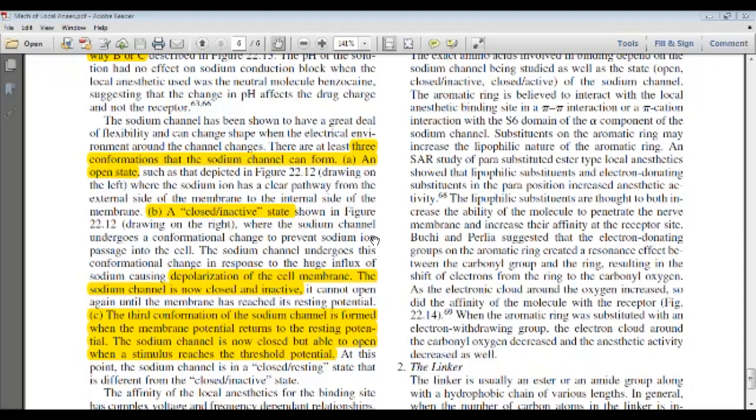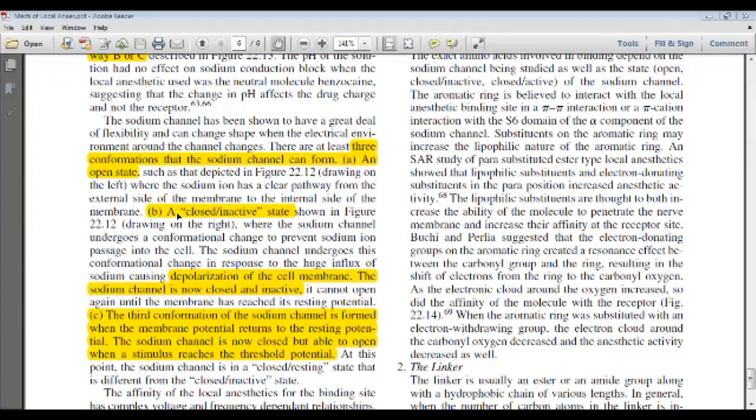Once the drug enters the neuronal cell, the sodium channel is said to have three conformations: open state, closed state, and resting potential state. We are concerned with these two states. Only in the open state can our local anesthetic enter into the binding area.